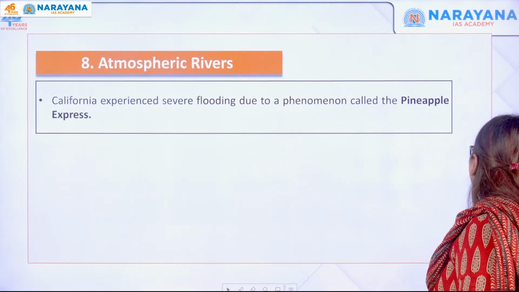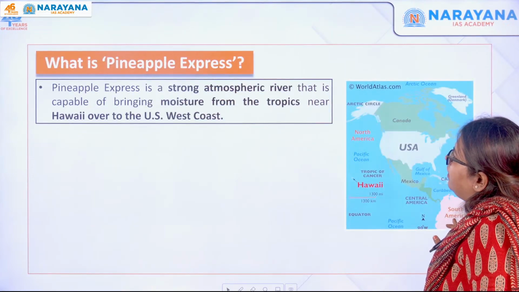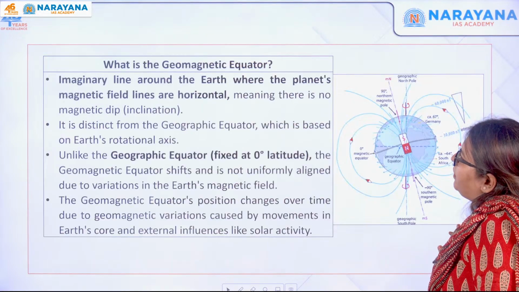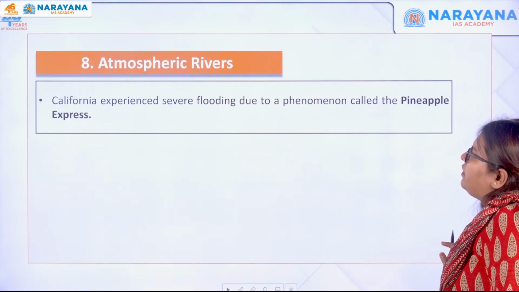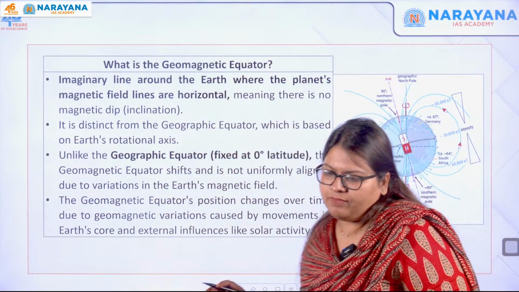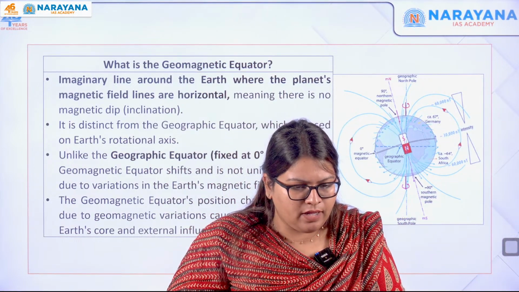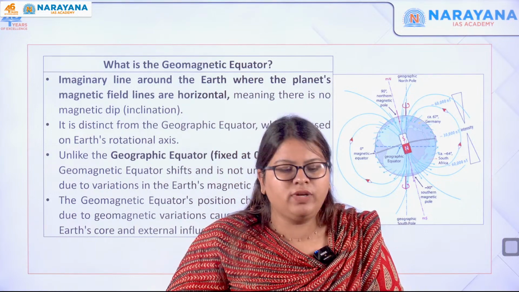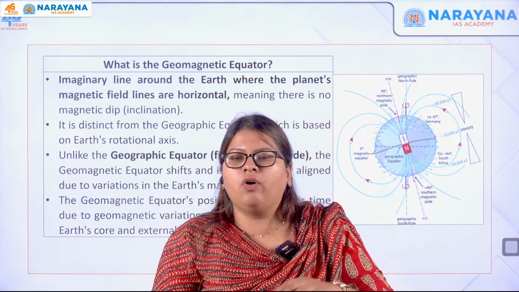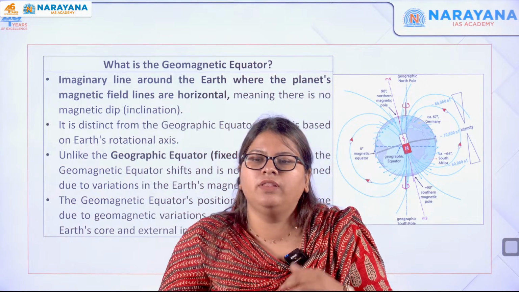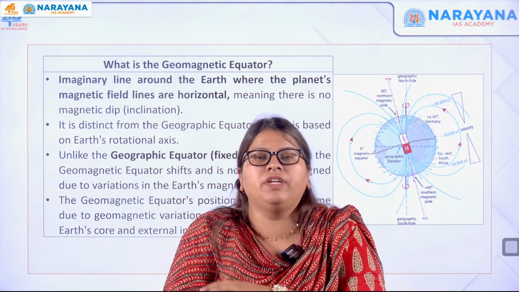The next one is atmospheric rivers, and the next topic will be after atmospheric rivers. We will have one or two more topics to be done with geography. So we will stop today's class with this EEJ, and on Monday we will begin with the topic on atmospheric rivers.